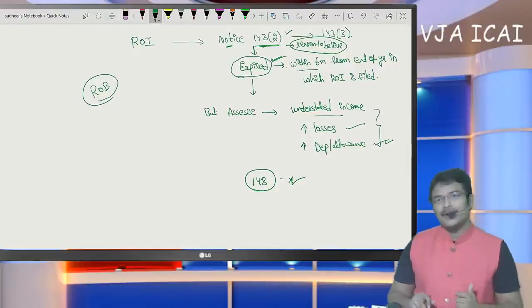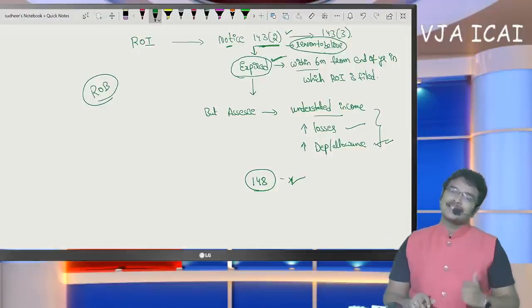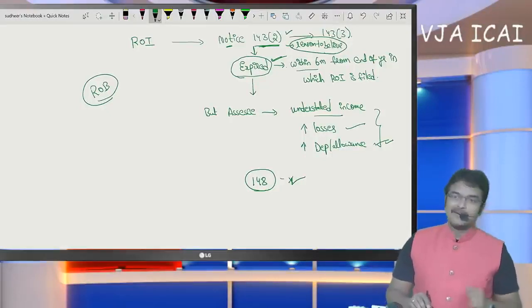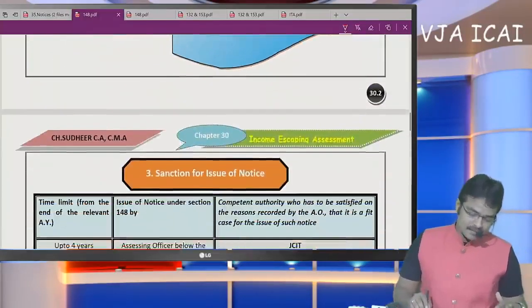So if the scrutiny time limit is left, then only a scrutiny notice should be issued. If the scrutiny time limit has expired, then an income escaping assessment notice can be issued under section 148, is the conclusion. Okay. So now by this we have known what we mean by the term income escaping assessment.